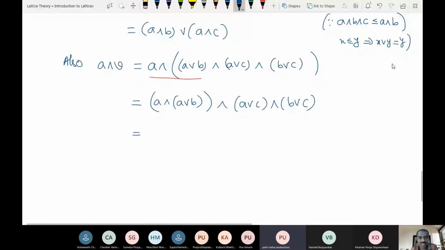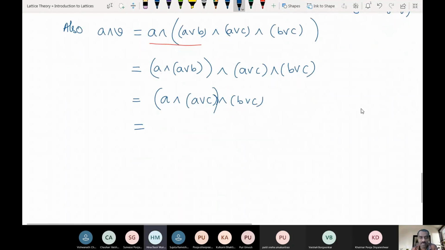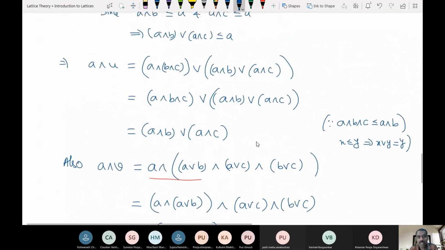So what is the value of A meet A join B? It is the same as A, right? So now A meet A join C meet with B join C, right? Now what is the value of this one? Similarly, what is A meet A join C? Again the same as A. So what you got here is A meet B join C. So A meet B join C is this, and A meet U is this one, right?